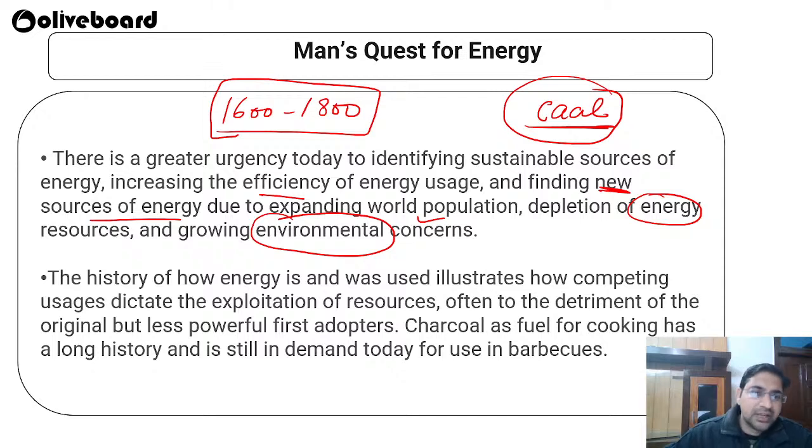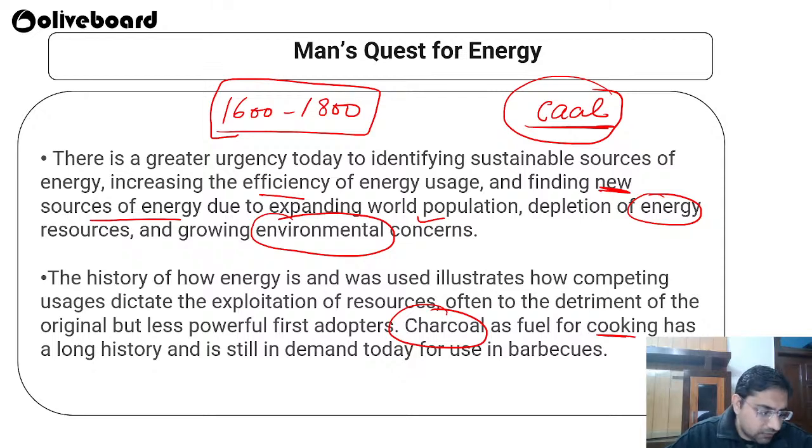The history of how energy is and was used illustrates how competing uses dictate the exploitation of resources, often to the detriment of the original but less powerful first adopters. Charcoal, as you all know, was used as a fuel for cooking earlier. It has a long history as a cooking fuel.